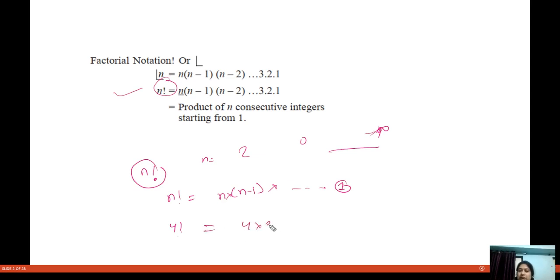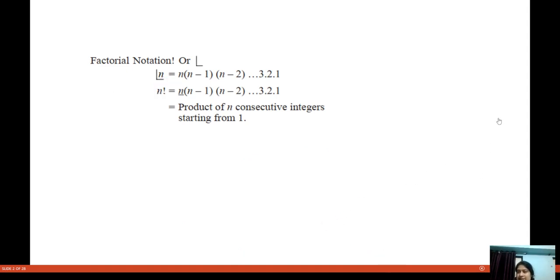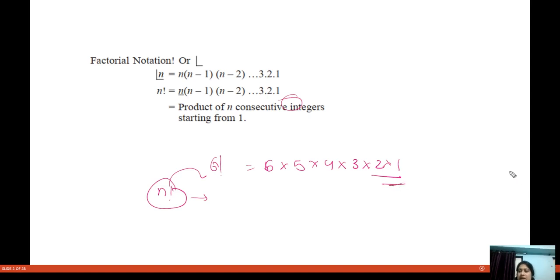That means 4 into 3 into 2 into 1. For example, 8 factorial is given. That means 8 into 7 into 6 into 5 into 4 into 3 into 2 into 1. So I hope this is very simple. Understand this thing, that factorial n means the product of n consecutive numbers starting from n till the number 1 comes. So 6 factorial is obviously 6 into 5 into 4 into 3 into 2 into 1.